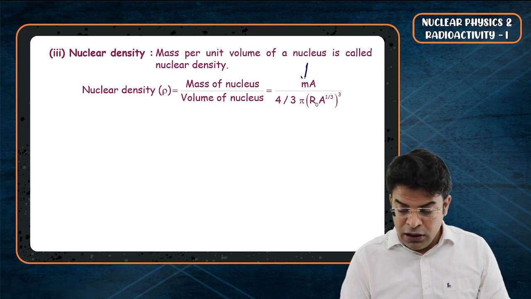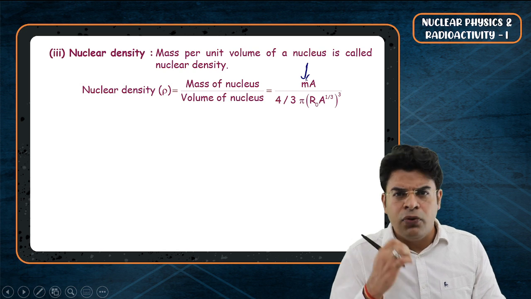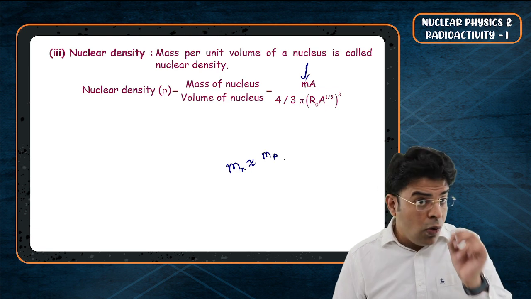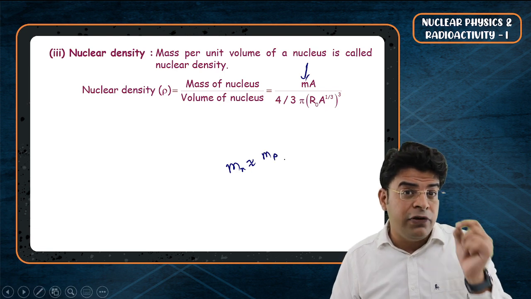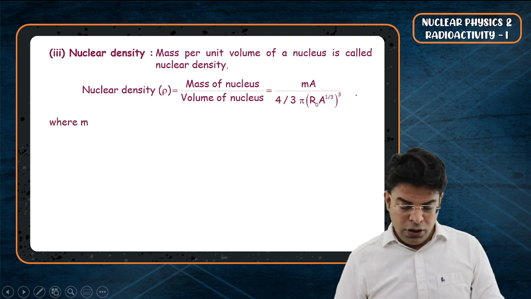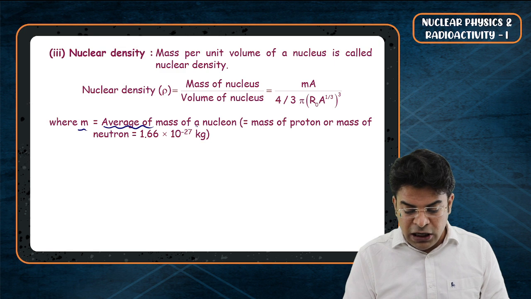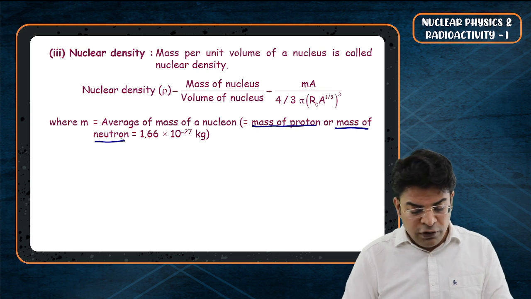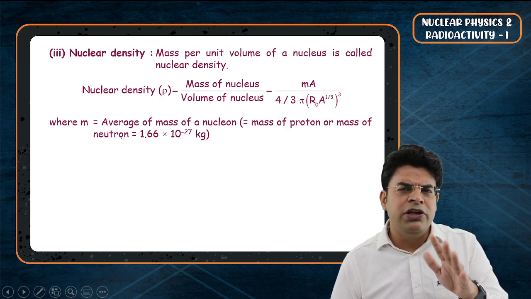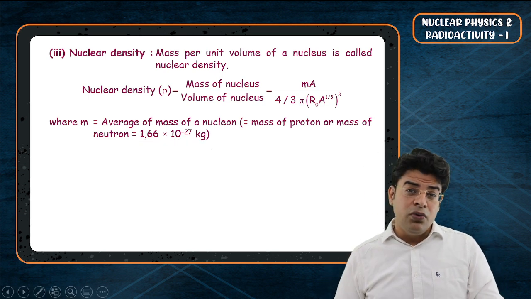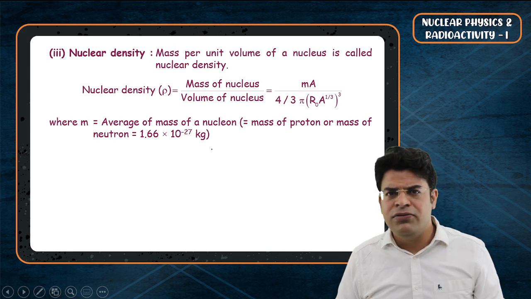What is m? The average mass of one nucleon, whether proton or neutron. Do understand that the mass of a neutron is nearly the same as the mass of a proton, though the neutron is slightly heavier than the proton. And in the denominator you will get 4 by 3 pi into (r naught A raised to the power of 1 by 3) whole cube. Where m is the average mass of a nucleon, which is the mass of a proton or the mass of a neutron, and we treat the mass of both of them to be nearly equal to 1.66 into 10 raised to the power of minus 27 kg. But again, repeating, do remember that the neutron is slightly heavier than the proton.